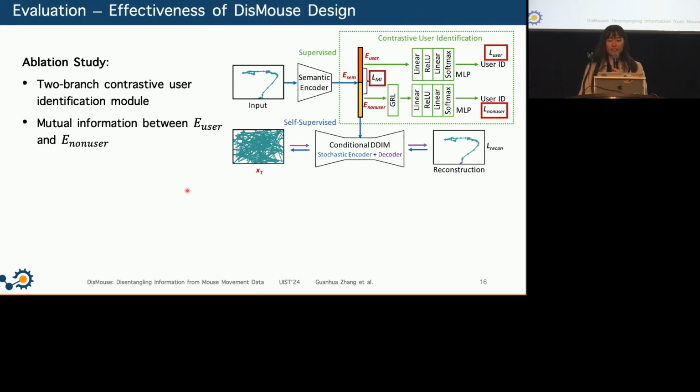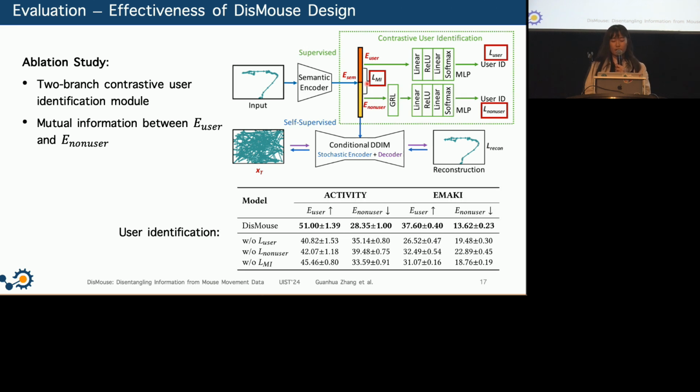Since we particularly designed this two-branch module and also minimized the mutual information between the two halves of the semantic representation to disentangle the user factor, we also conducted an ablation study to check their contribution to the disentanglement of user information. Again, we check their accuracy on user identification on the two test data sets, and we can see removing any of these designs can impact the representations as we expect.